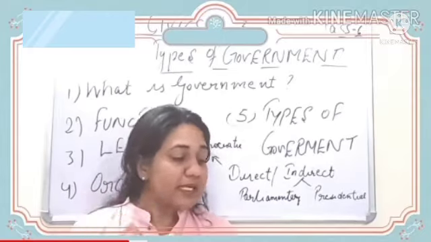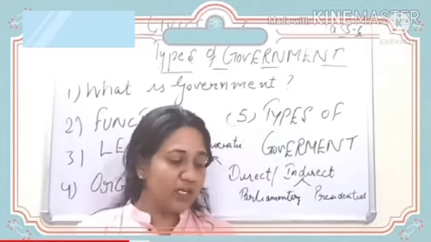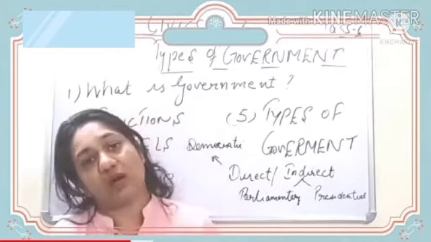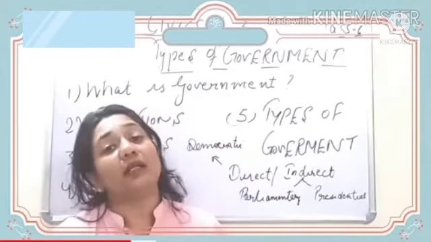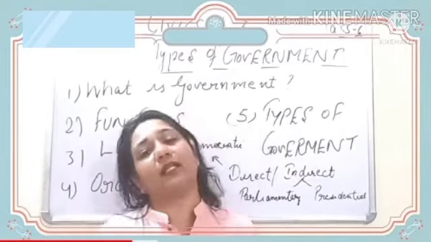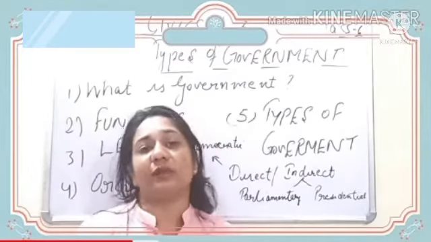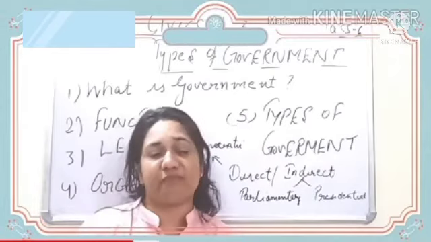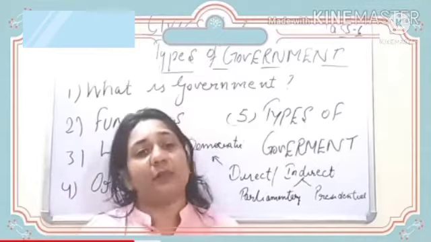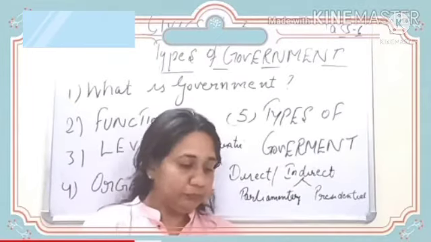So the president is elected through an electoral college made up of the elected representatives who are the members of parliament. So they are the elected members of the parliament, and actually they themselves elect the president. It is not in the hands of the people. We don't vote for the post of president, but the elected representatives of the parliament, they elect the president.